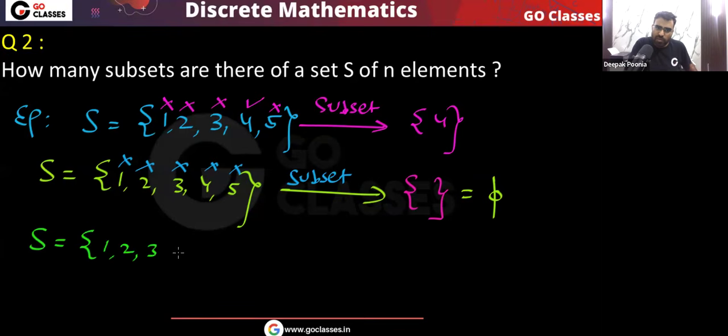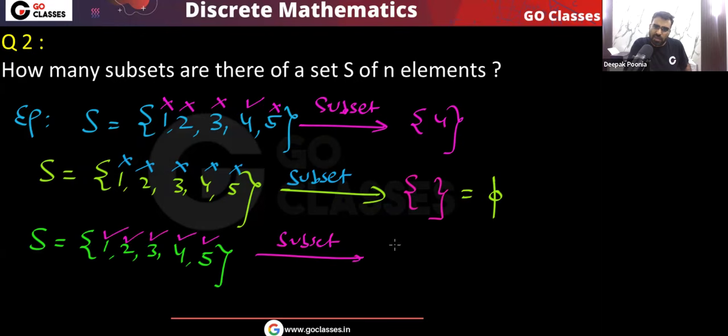Very simple. Let's take this example also. Let's assume I decide that I want to take all of them. Then in this situation, which subset will I get? In this situation, I will get the set itself. Okay, very simple point. I hope you understood.